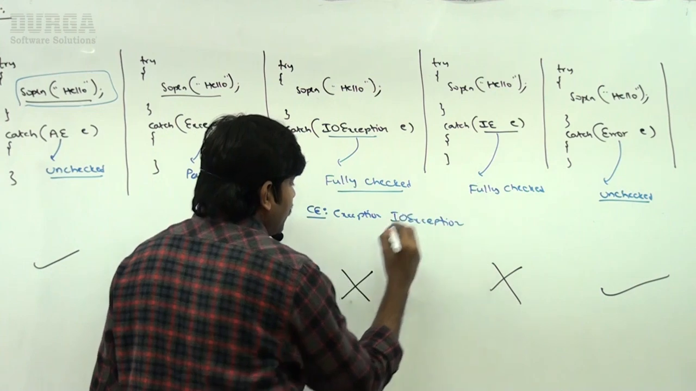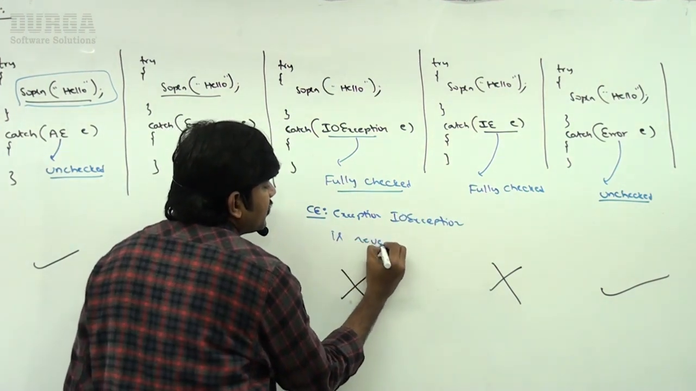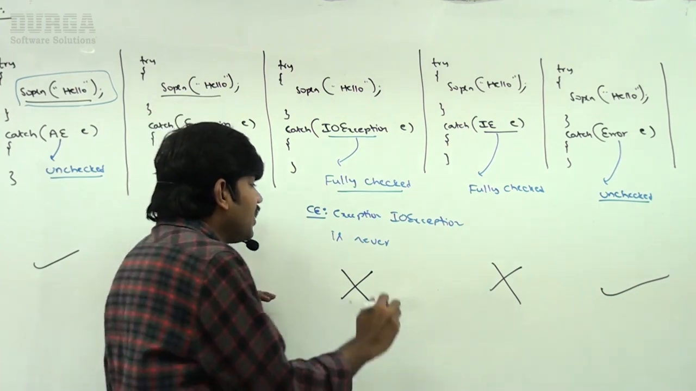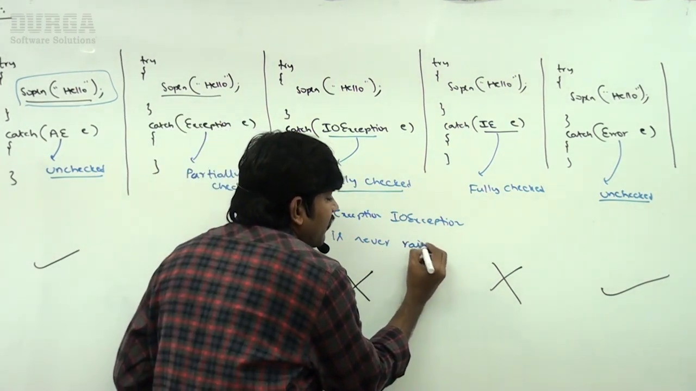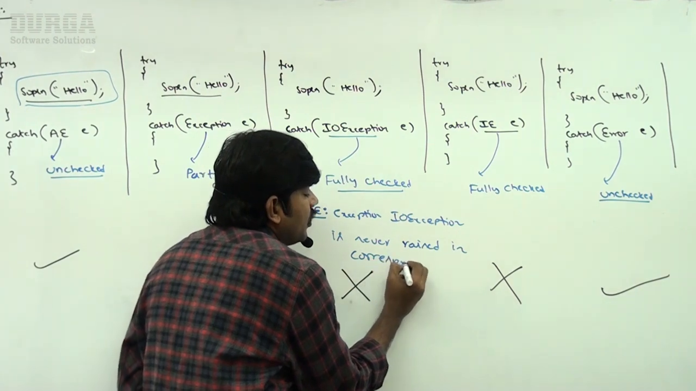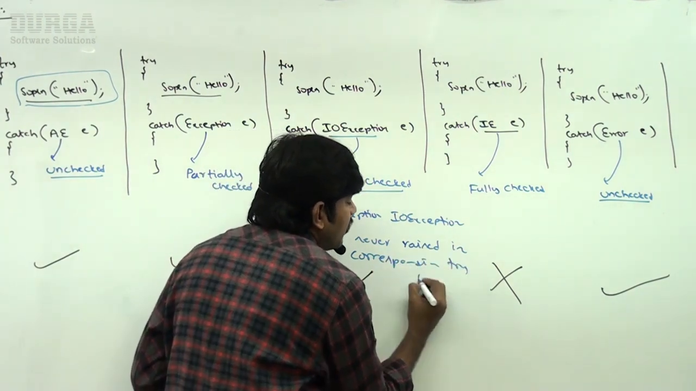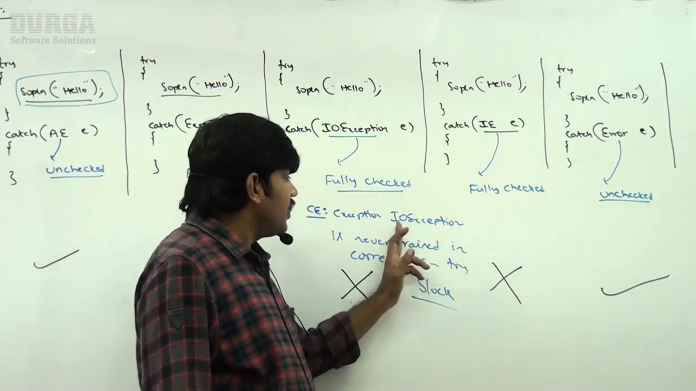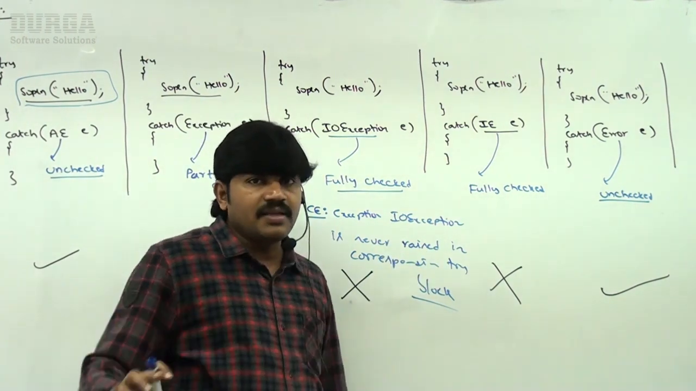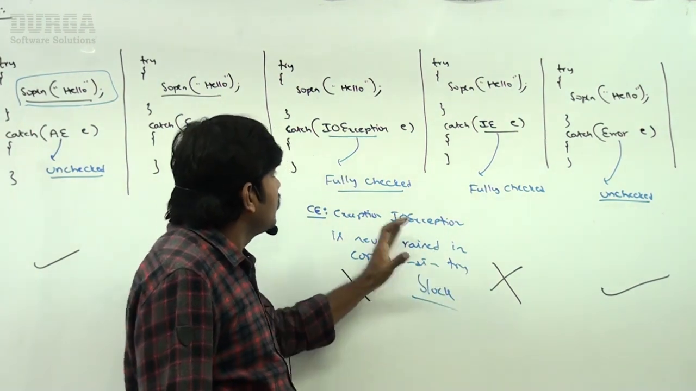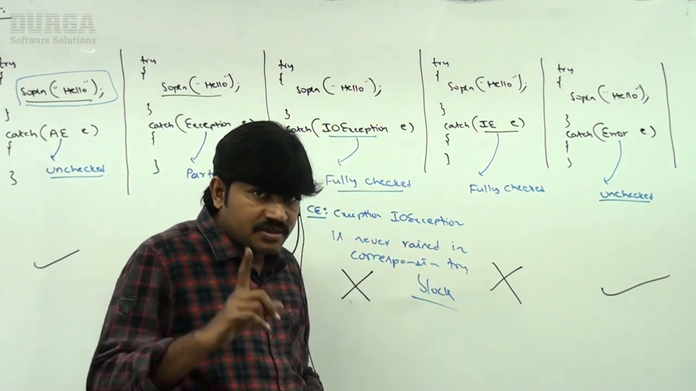IOException is never thrown in the corresponding try block. This type of error we are going to get by default: the exception is never raised, or there is no chance of raising it, in the corresponding try block.